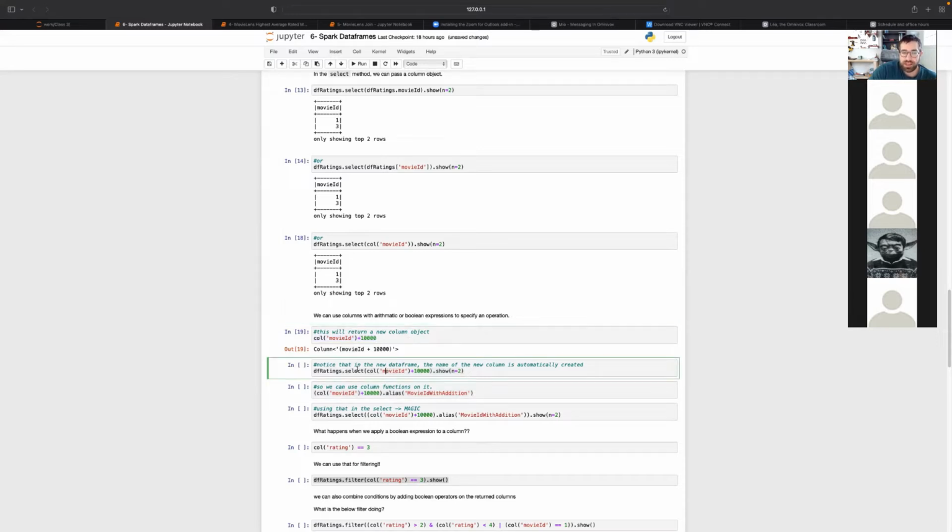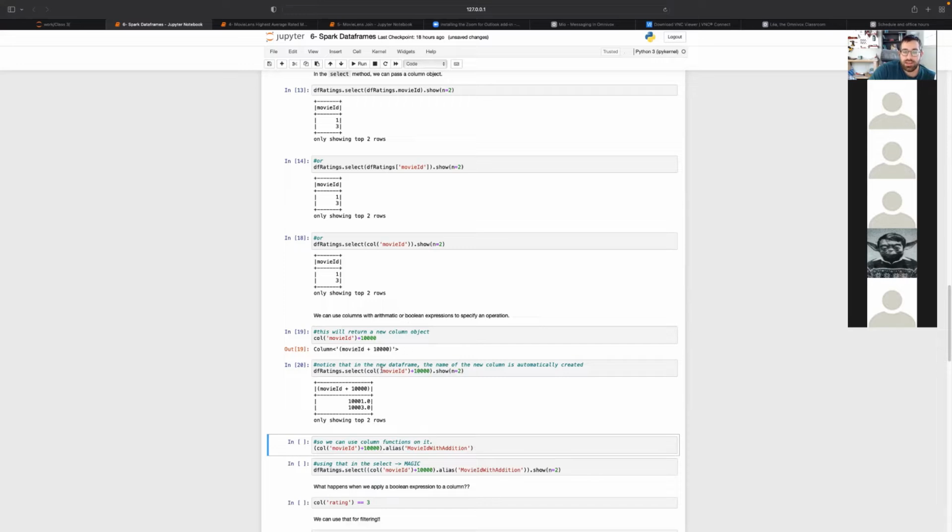So in other words, if I do select here with the column movie ID plus this number, what I get is a new column with the movie ID plus this number. So this is the actual data. This is similar to how you treat an SQL table. In the select of the SQL, you can be choosing the column name and adding something to it, and it will just process it. The difference here is that it gives it automatically a name. You don't have to do AS something and give it a name yourself. It automatically gives it a name based on what you actually did.